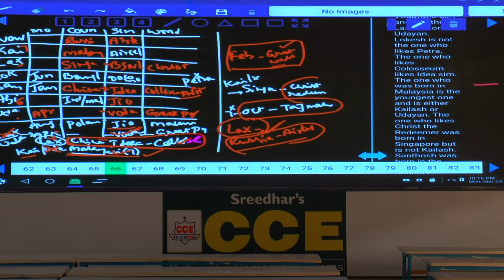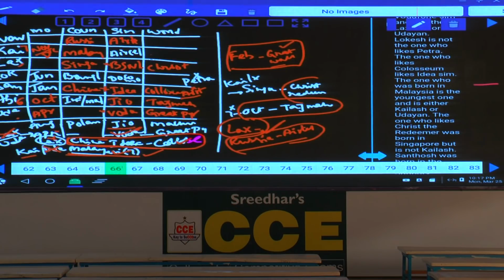7th October and Taj Mahal, and that person is not the youngest. As that person is not the youngest, then who likes Taj Mahal here? October. October is IB. As October is IB, this person must be Taj Mahal, isn't it? October cannot be this person. As October is IB, that is the 6th person is October, and this Kailash must be born in the month of either November or December. Are you following this one or not?